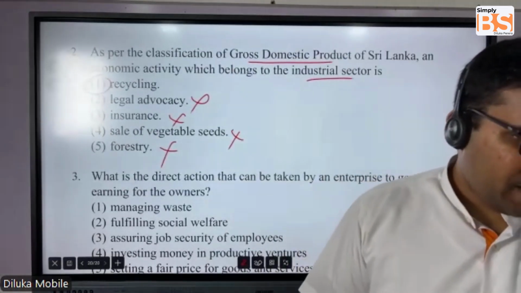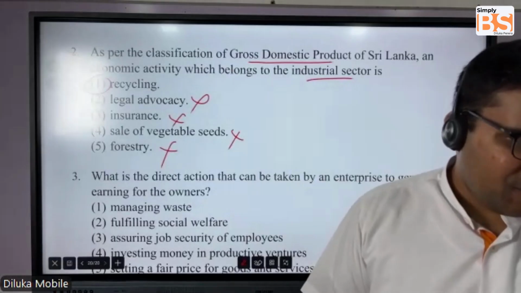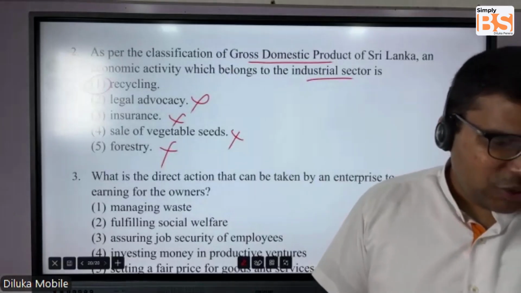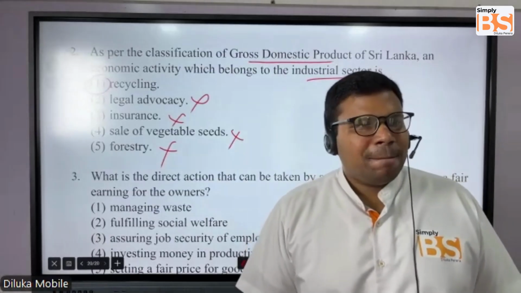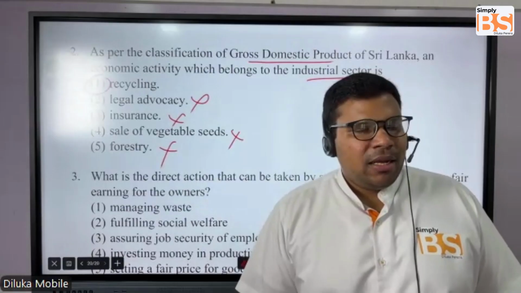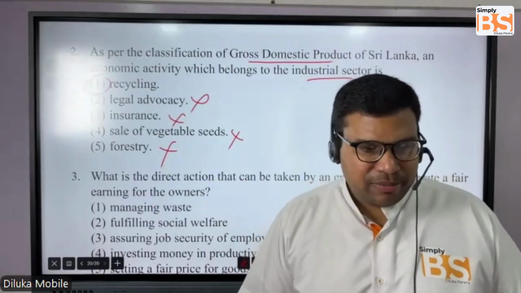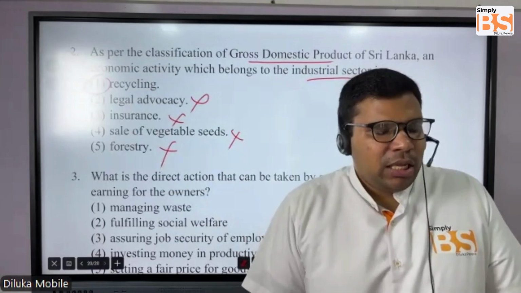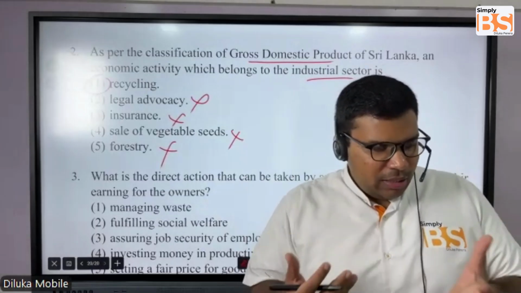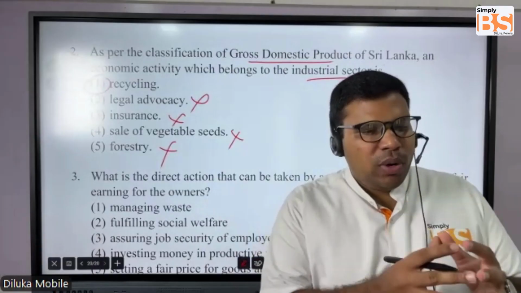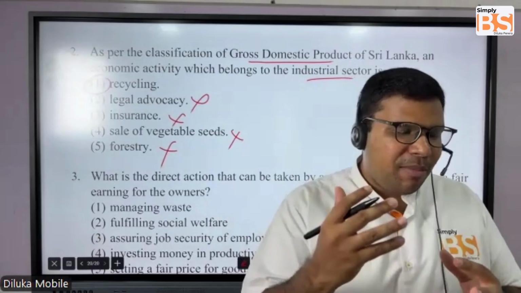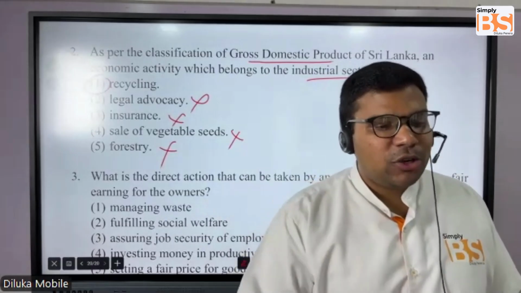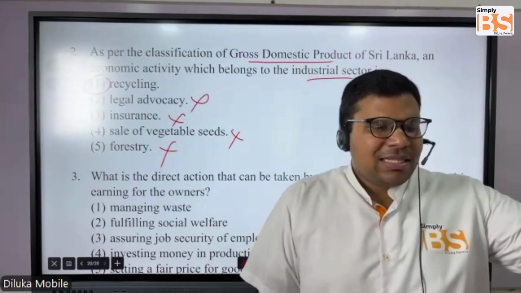Recycling, right? As an example, you collect plastic waste, you bring it, and then you convert this plastic into fabric, and then you can manufacture clothes. Adidas and Nike are doing it.